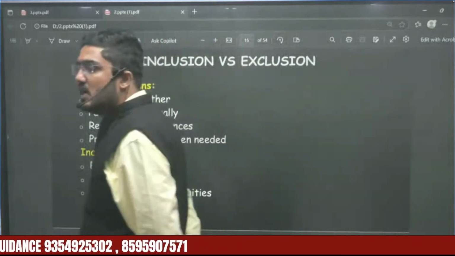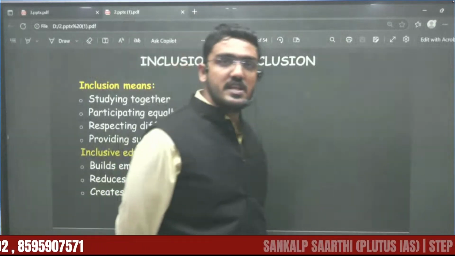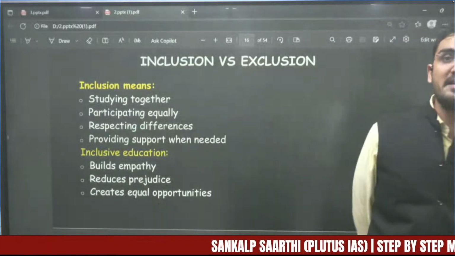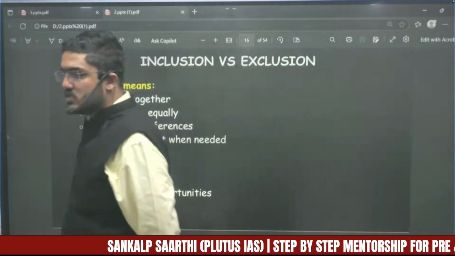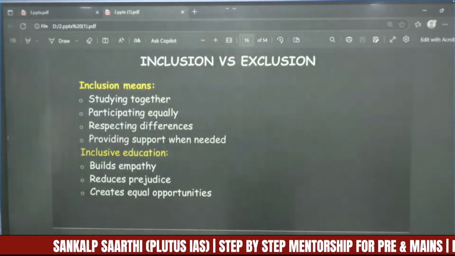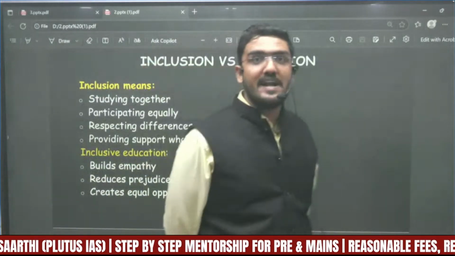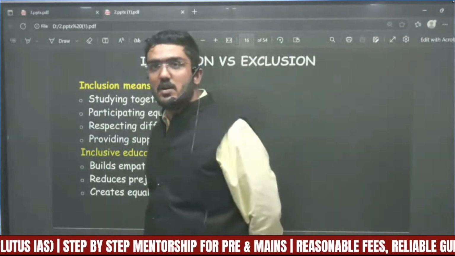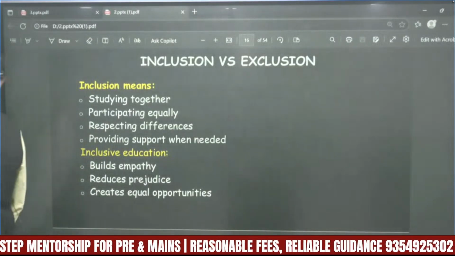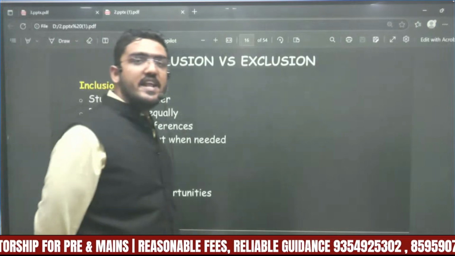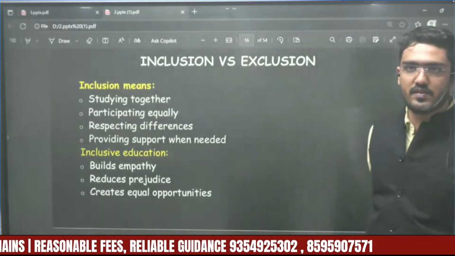Inclusion means to include everyone. Inclusion means to take into consideration the needs of everyone, to not miss out any particular group, whether it be minority or majority, to basically take into consideration the wills of everyone. Studying together, participating equally, whether it be a girl or a boy, respecting all the differences between the communities, between the people, and providing support to everyone whenever it is required. That is called inclusion, right?